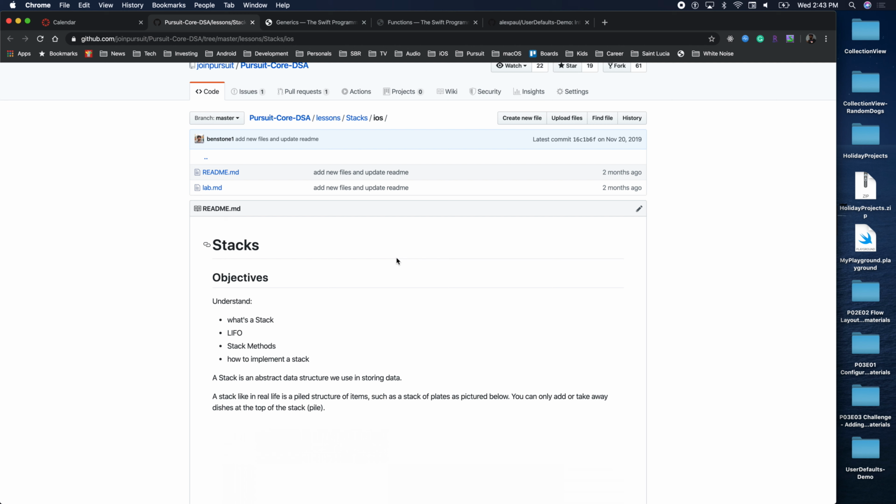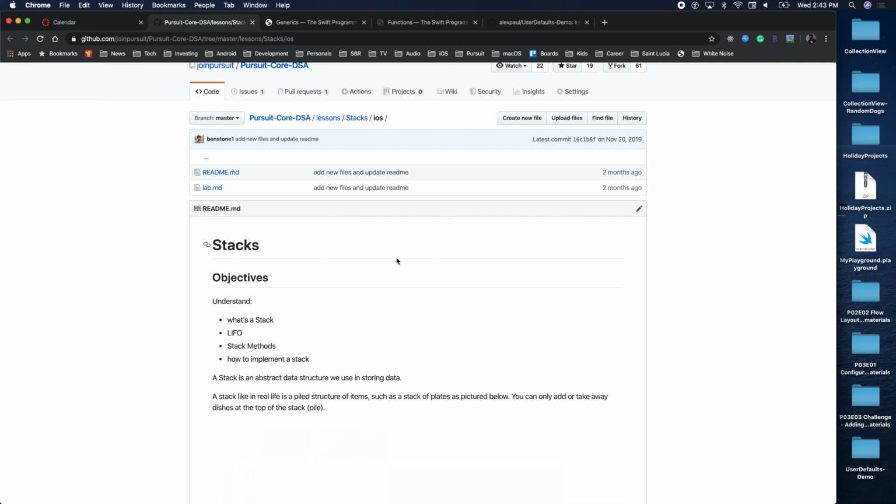So I need to explicitly mark it or use the compiler and fix it here. But we'll simply say mutating in front of my function name, right? If it was a class, I would not have to do that. Because what's the difference between a class and a struct? A class is a reference type, right? So I have access to that reference. I could change whatever I want to change, right? I don't have a copy of anything.